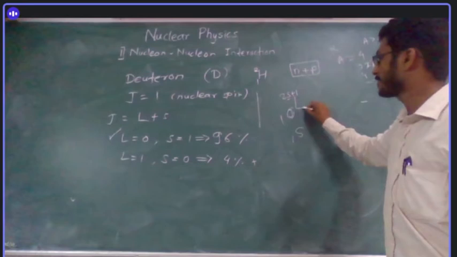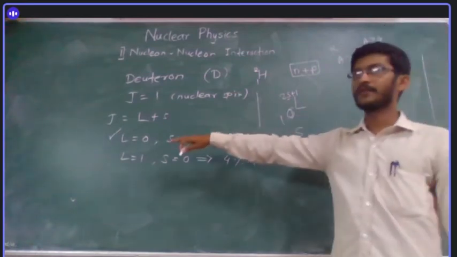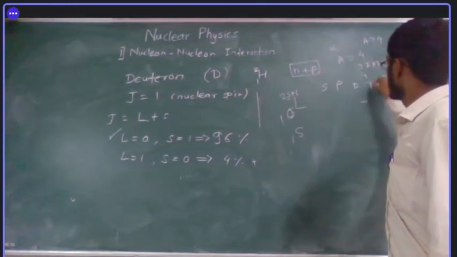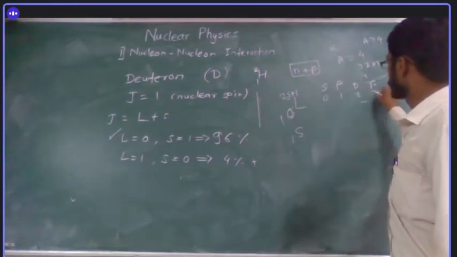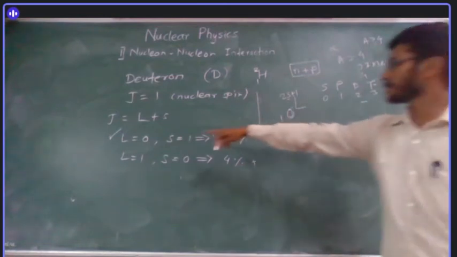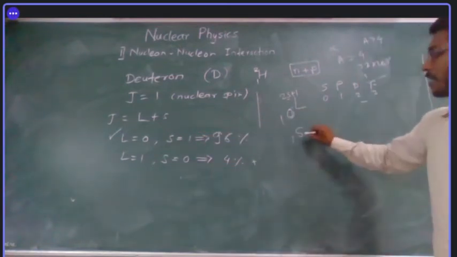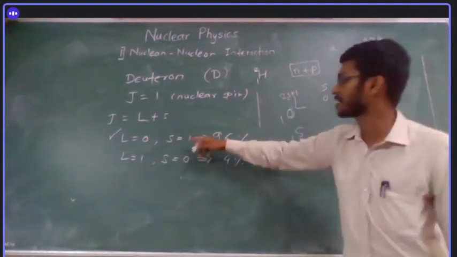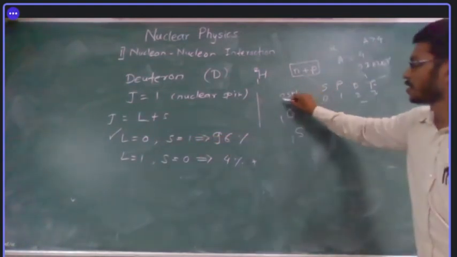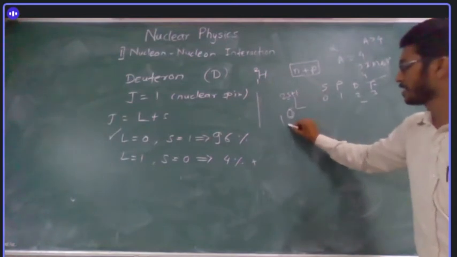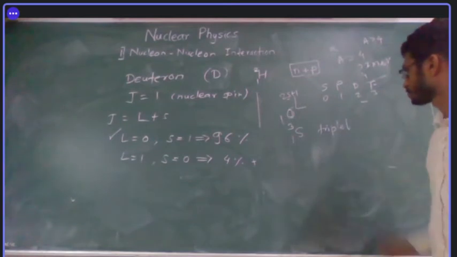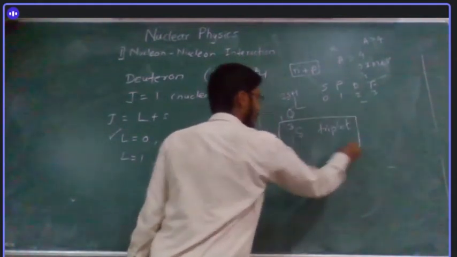First, L equal to 0 means S. L equal to 1 means P. You have learned SPDF: L equal to 0, 1, 2, 3 and so on. So if this is the ground state, S1, and the multiplicity? S is 1 for this state. So S1 means 2 into 1 plus 1. So it is a triplet state. This is the ground state of deuteron.